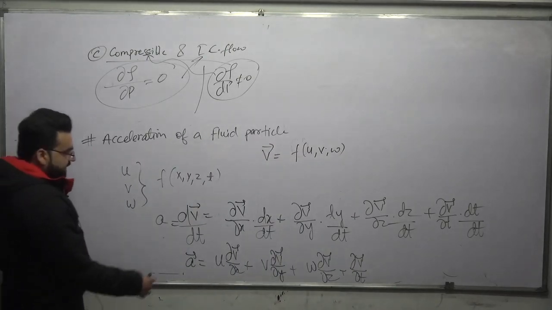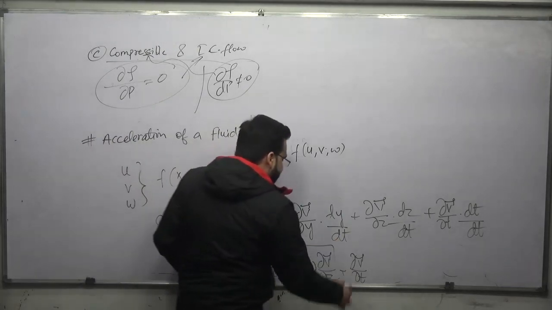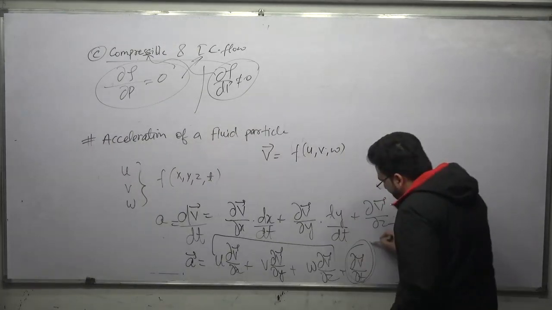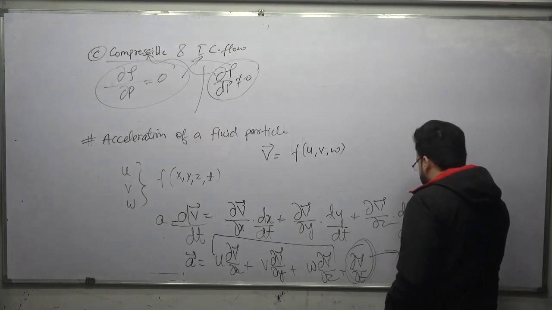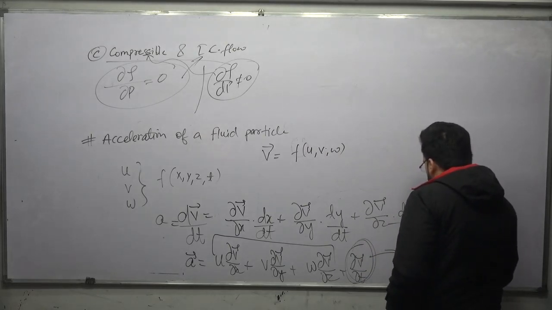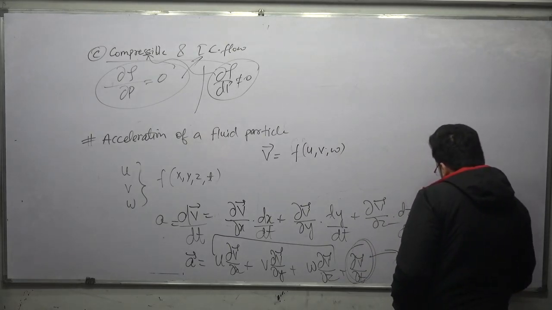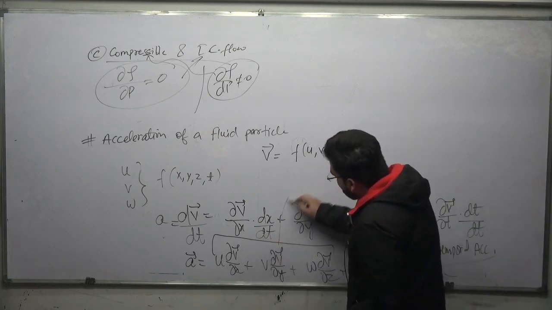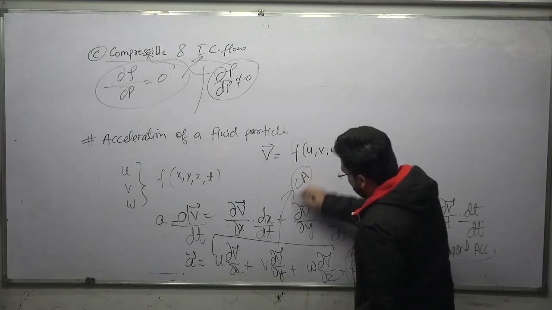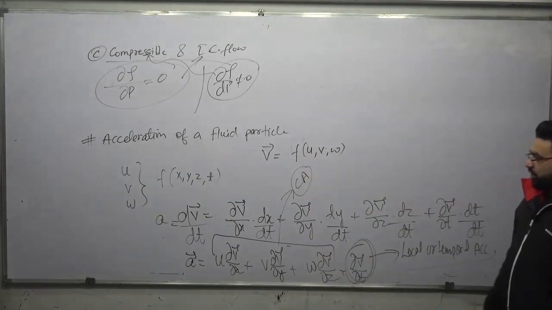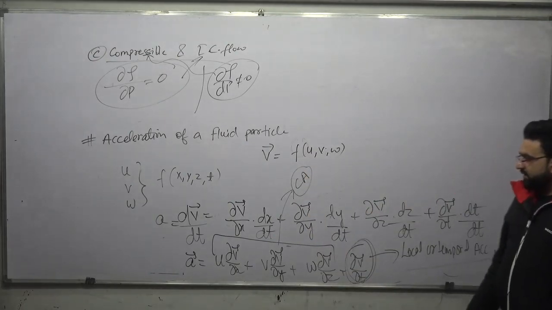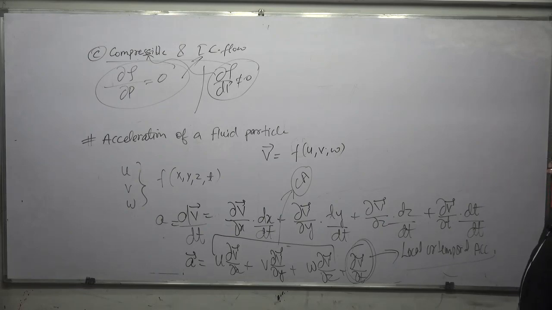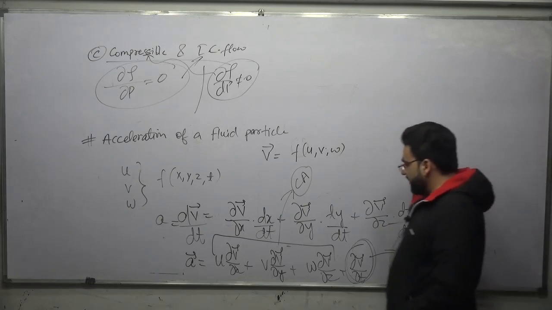And this is called the convective acceleration, which is with respect to distance, and the last one is called the temporal acceleration or the local acceleration. Temporal or local acceleration, and this is called the convective acceleration, CA. u ∂v/∂x + v ∂v/∂y + w ∂v/∂z is called the convective acceleration.